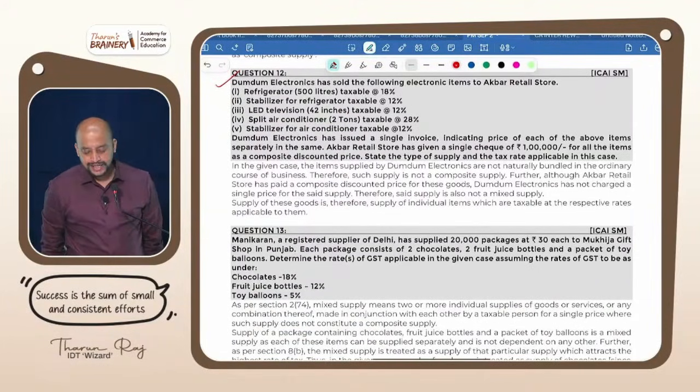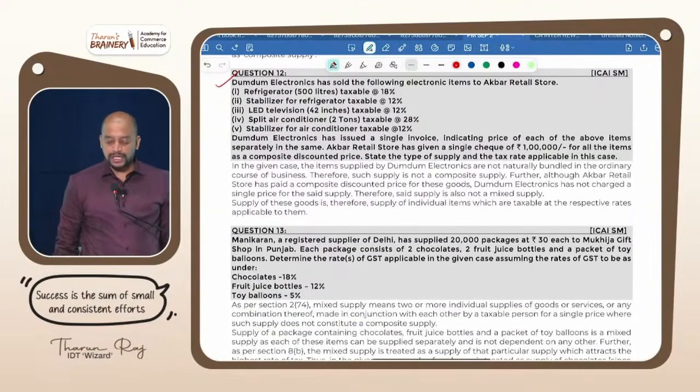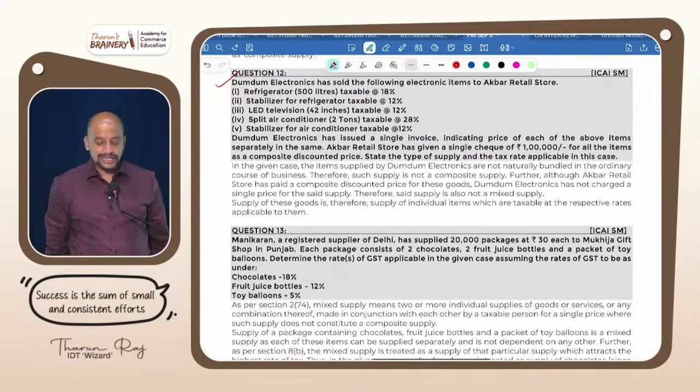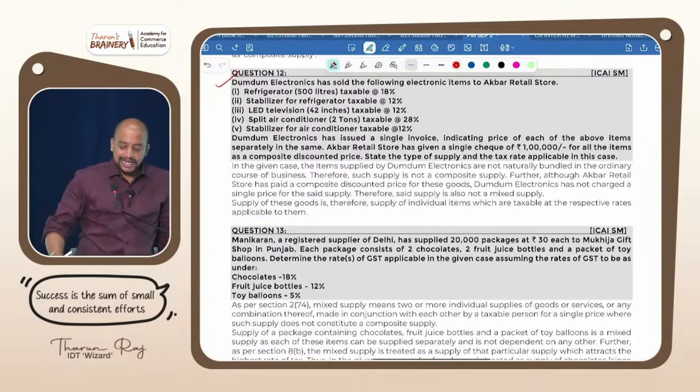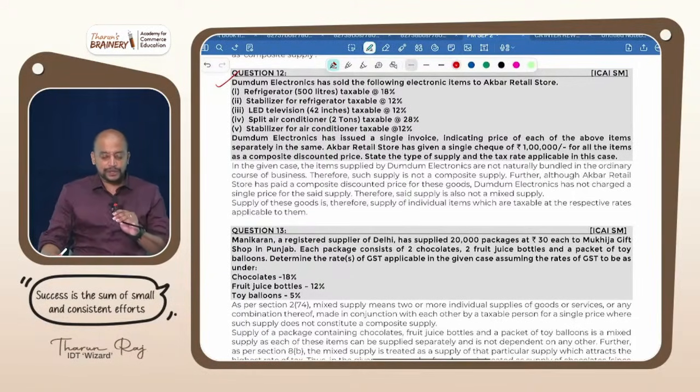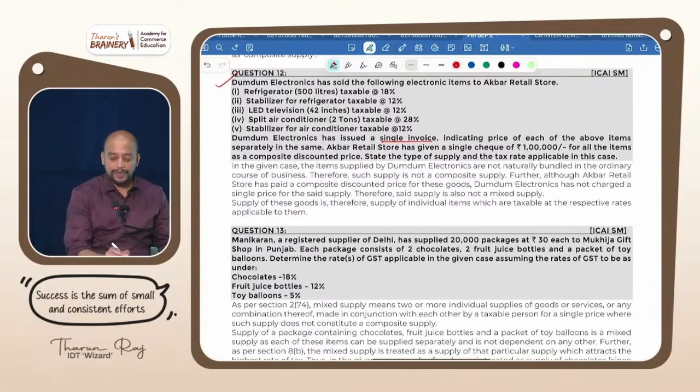Dum Dum Electronics has sold the following electronic items to Akbar retail store. Refrigerator 500 liters, taxable at 18. Stabilizer for refrigerator, taxable at 12. LED television 42 inches, taxable at 12. Split AC, stabilizer for AC. Dum Dum Electronics has issued a single invoice indicating price of each item separately.